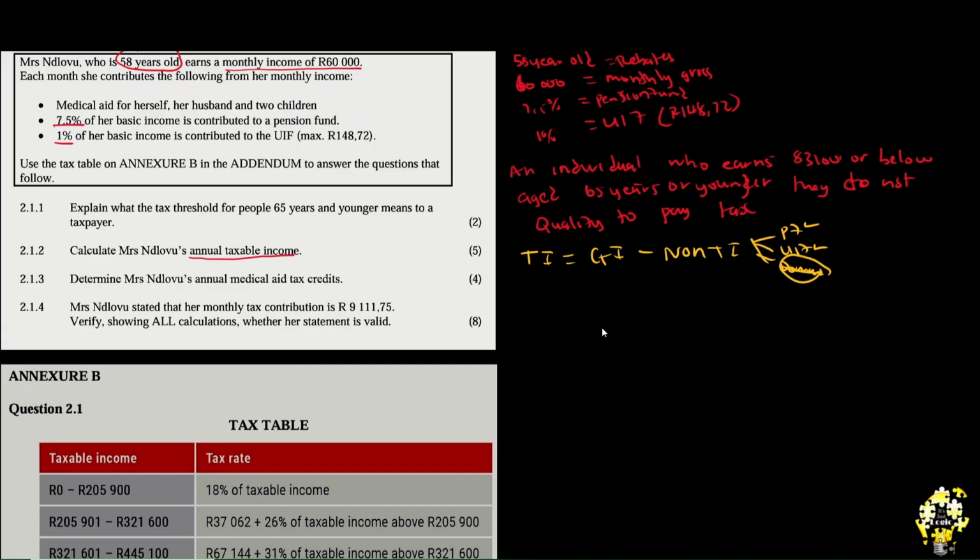So now with gross income, first of all, we have been given 2 percentages here. We have to convert those percentages so that they look like amounts. I said you always calculate your pension fund and your UIF since they are percentages of your gross income. Pension fund: 7.5 over 100 multiplied by 60,000, what do you get? UIF: 1% over 100 multiplied by 60,000, what do you get?